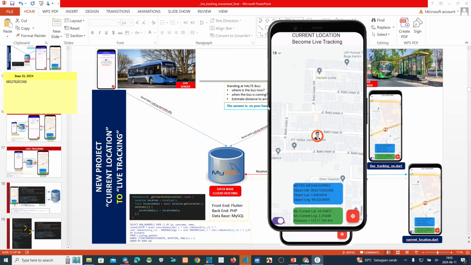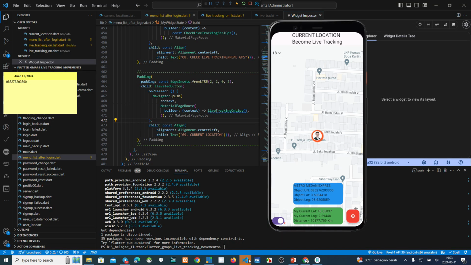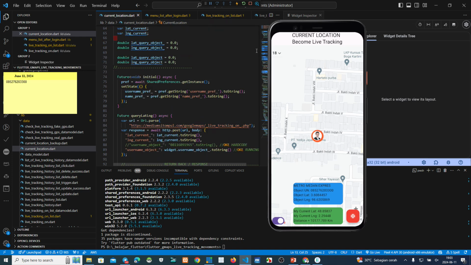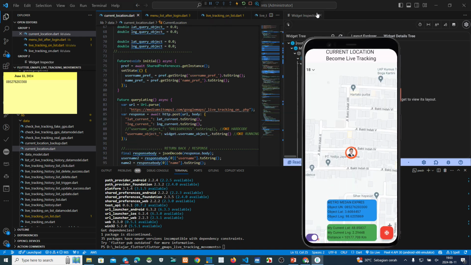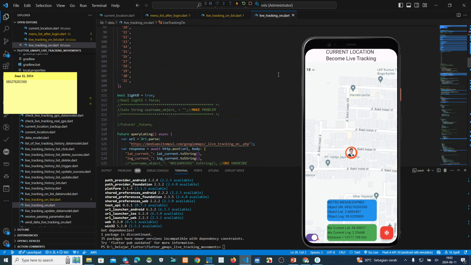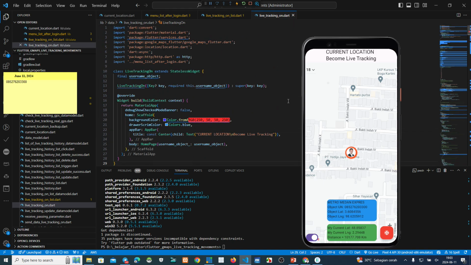Okay, we have developed current location. This one becomes live tracking. Yeah, current location becomes live tracking.